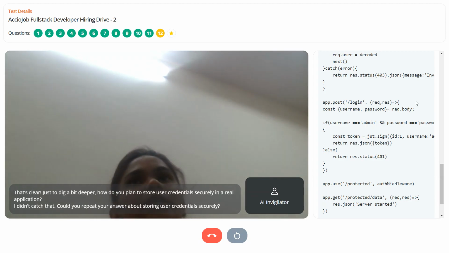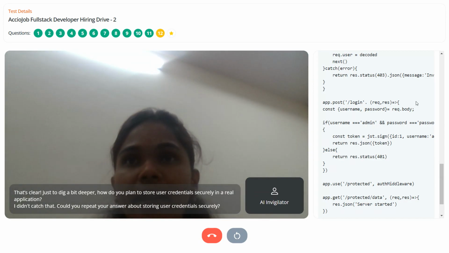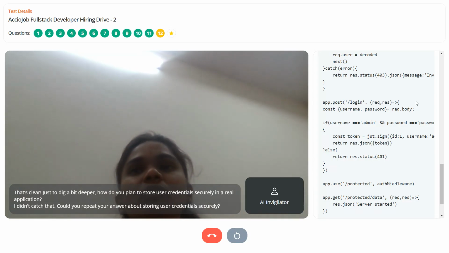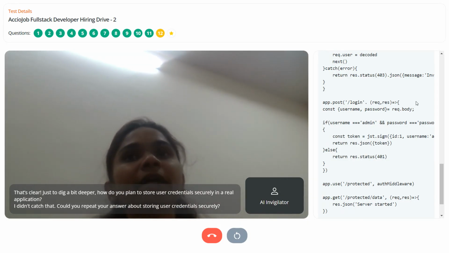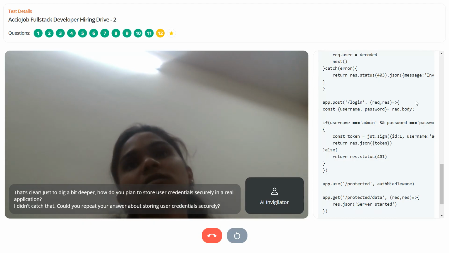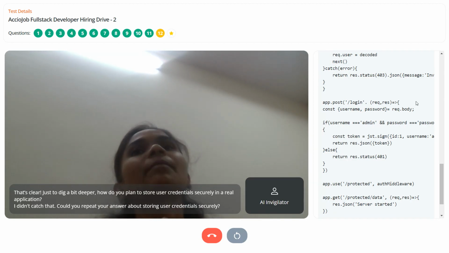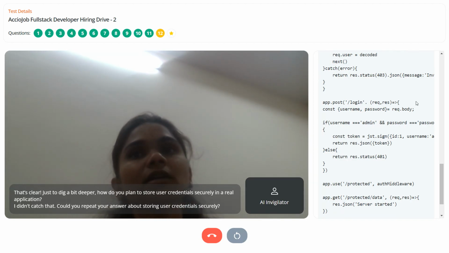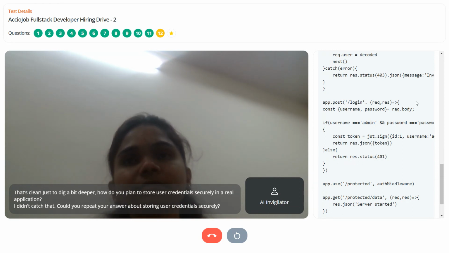Yeah, storing in a database, with an ID that has the username and password for the separate emails. I can also store it in local storage and clear it once the user logs out. If the user reloads the page, it will log them out.